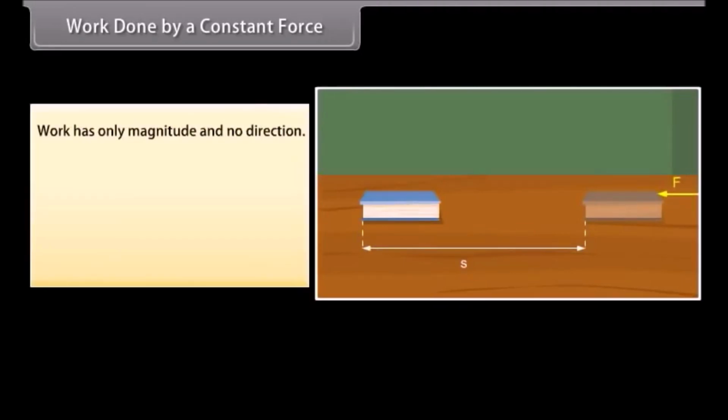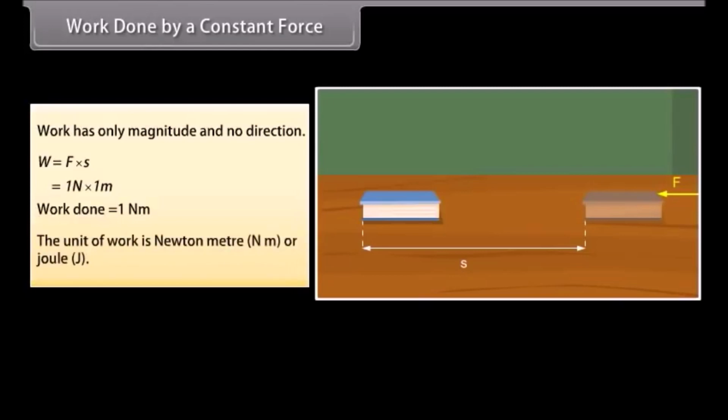Work has only magnitude and no direction. If F = 1 N and S = 1 m, then the work done by the force will be 1 Nm. The unit of work is Newton meter or joule. Thus, 1 Newton meter or 1 joule is the amount of work done on an object when a force of 1 Newton displaces it by 1 meter along the line of action of the force.